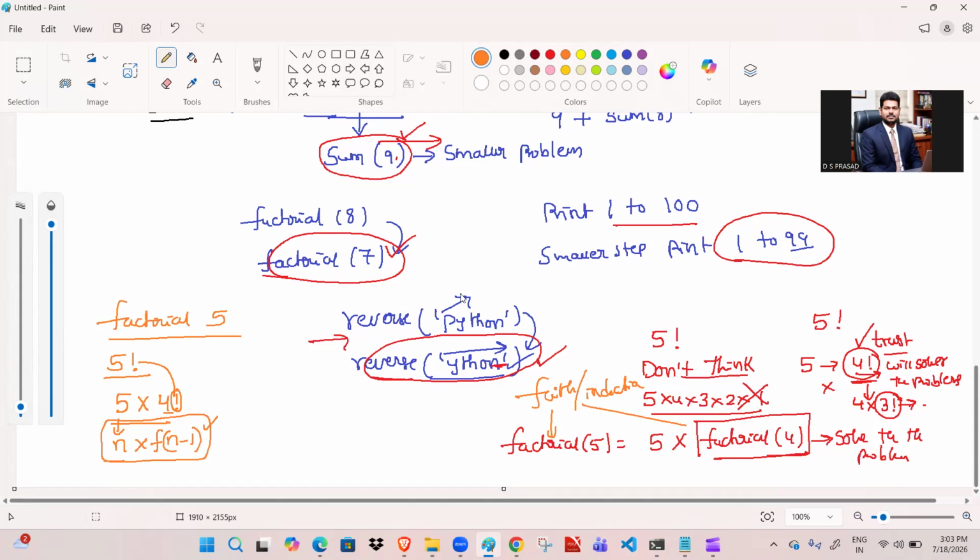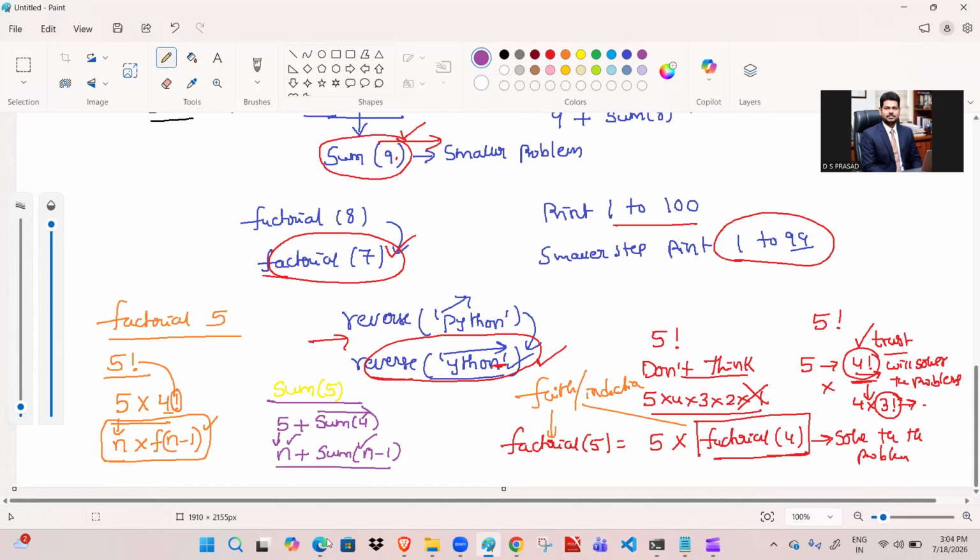Similarly, if you take the sum here, I want a sum of 5. So how to get that sum of 5? Sir, we know the sum as 5, but after that, the smaller problem is sum of 4. I believe or I trust that sum of 4 will solve the remaining problem. See here, if 5 is nothing but n, then we are going to take sum of n minus 1. So this is the smaller problem. This is the original. So this is how we are going to write that kind of logic.